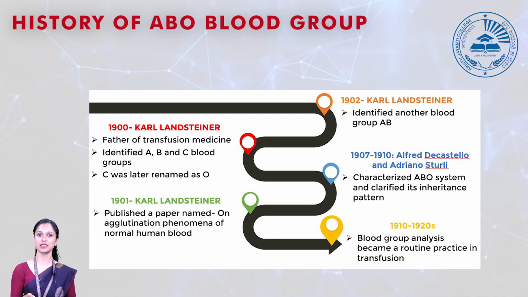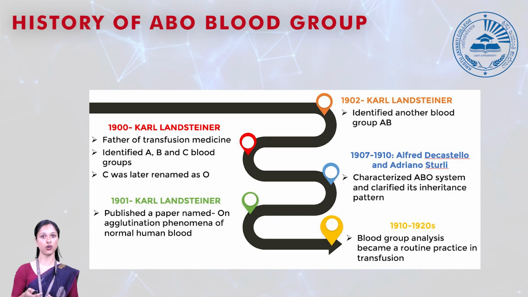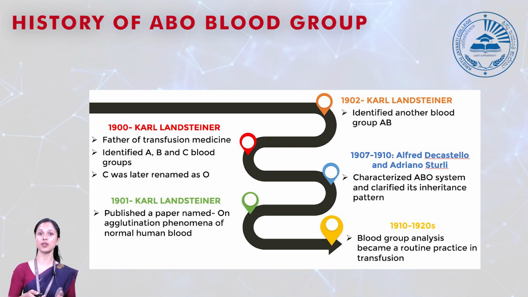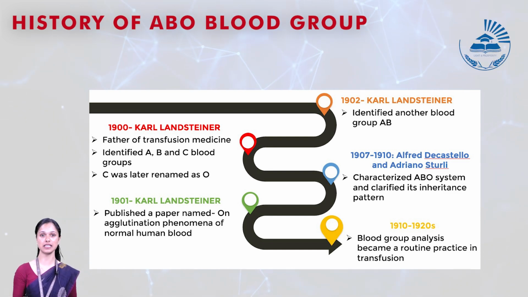So Karl Landsteiner started his experiments on studying blood transfusions, and he found that certain molecules present in our plasma agglutinate, or form clumps, with certain molecules present on the surface of our RBC. He found that the molecules present on the surface of the RBC are known as antigens, and the proteins or molecules present in the plasma are known as antibodies.